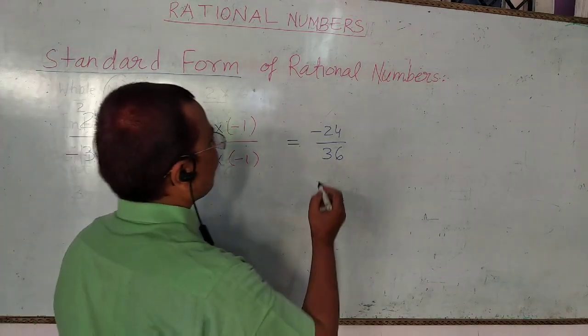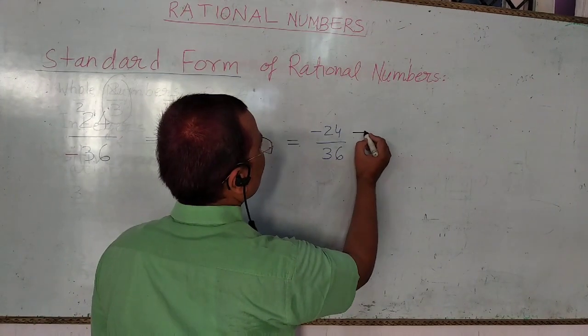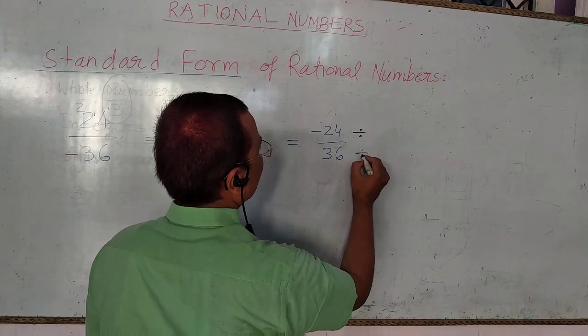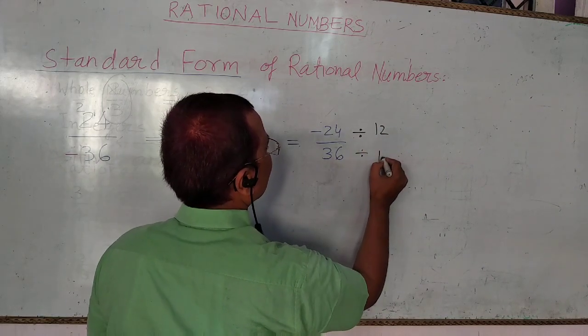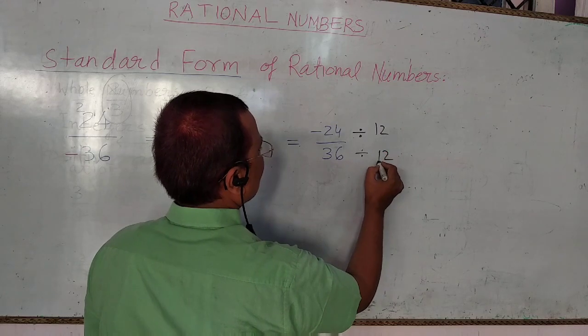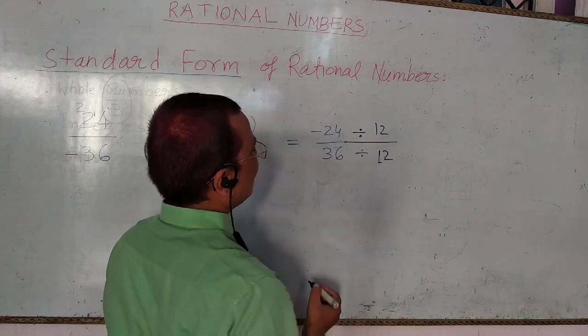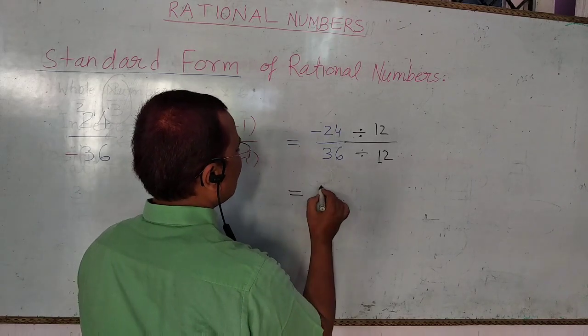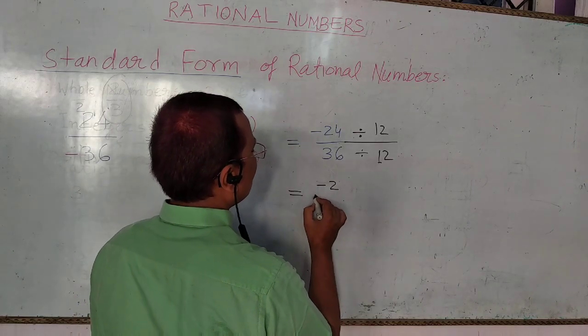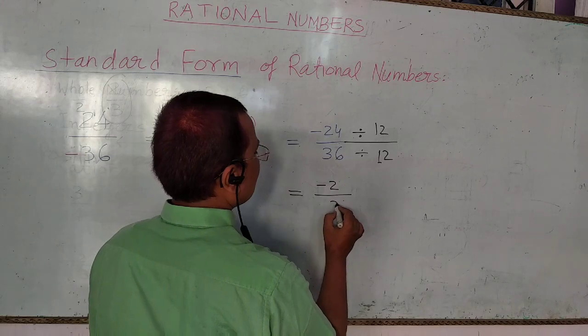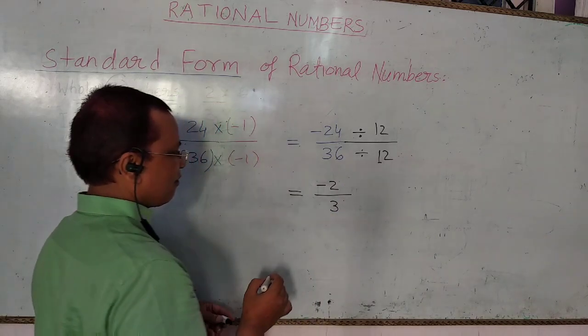So if we divide both numerator and denominator by 12, because both can be divided by 12, we get minus 2 in the numerator and 3 in the denominator.